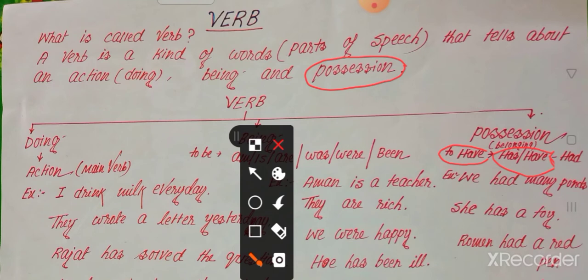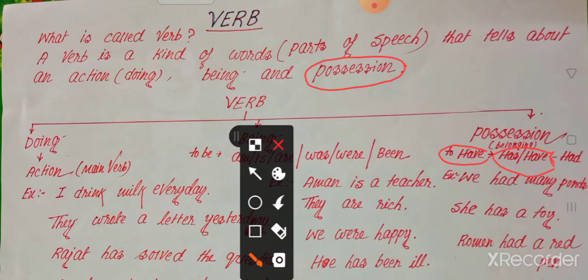So what are they? They are called being verb and possession verb. What is the being verb? The being verb is the "to be" verb, meaning there are 7 verbs that we call being verbs: am, is, are, was, were, be, been. Okay?